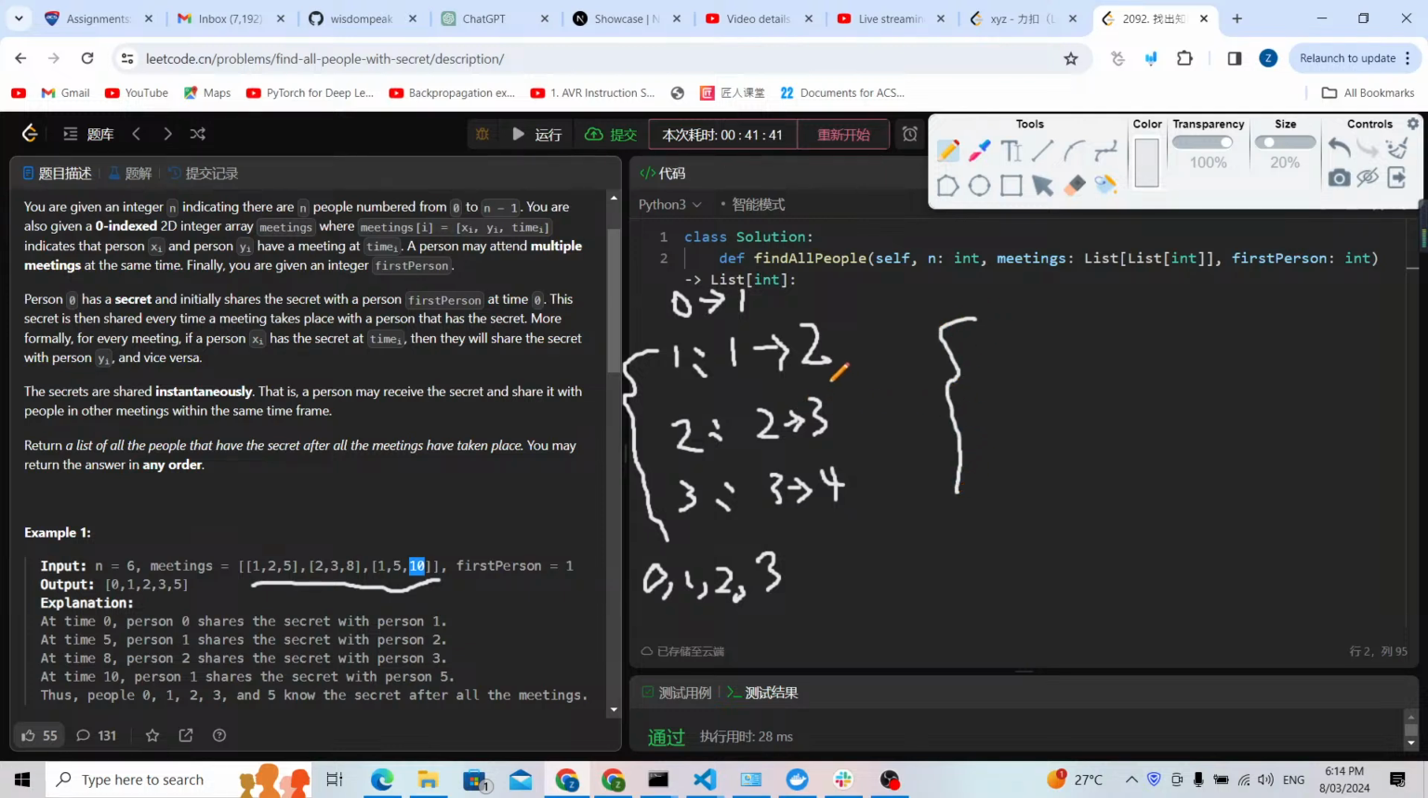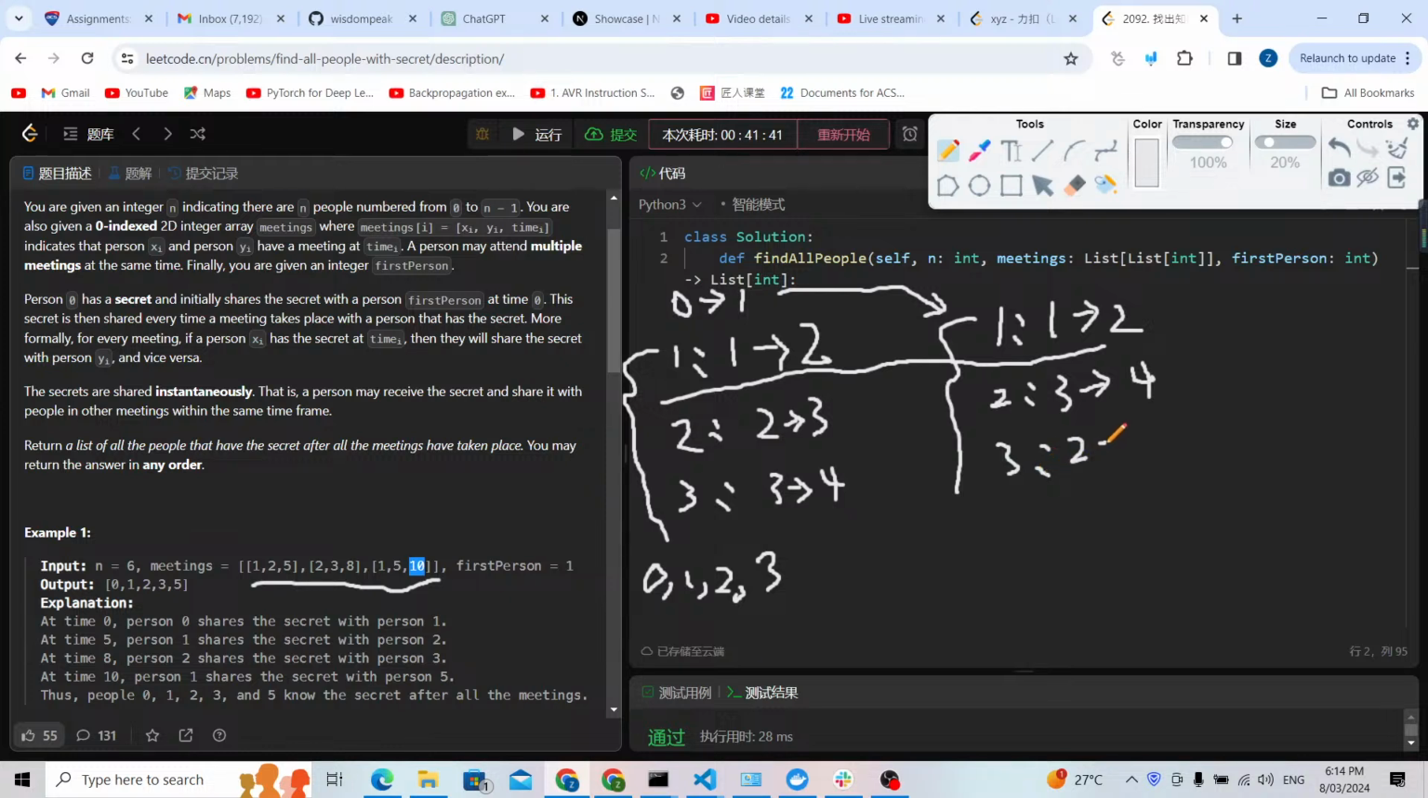So what if it is still the same? Still the same, at time 1, 1 shares a secret to 2, and at time 0, 0 shares a secret to 1. But at time 2, what's going to happen? Person 3 will share a secret to person 4. Then at time 3, 2 will share a secret to person 3. If it is like this, how many people know the secret?